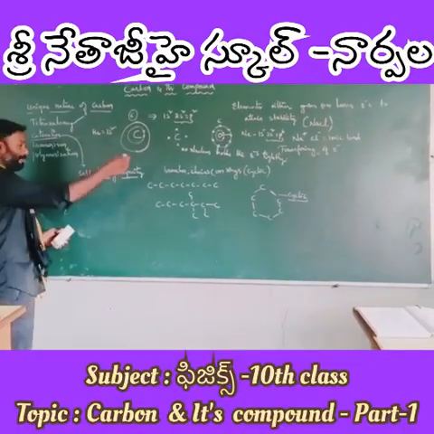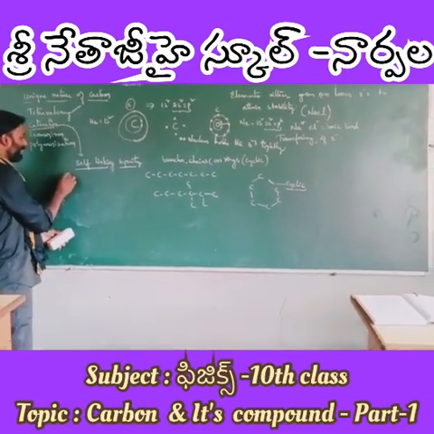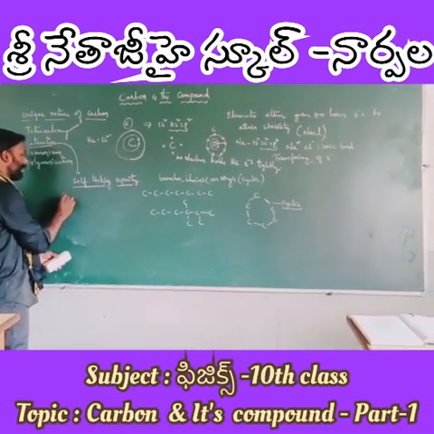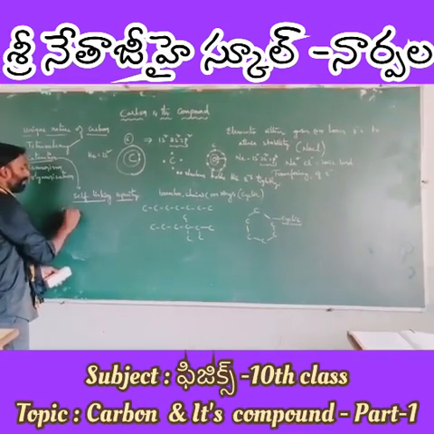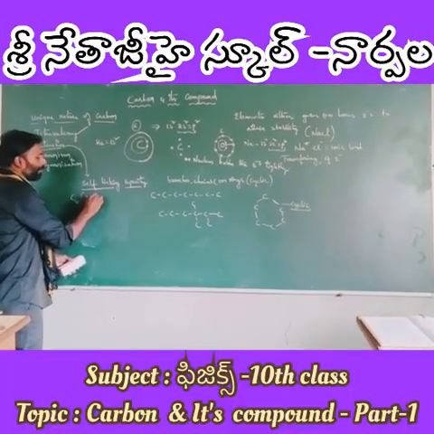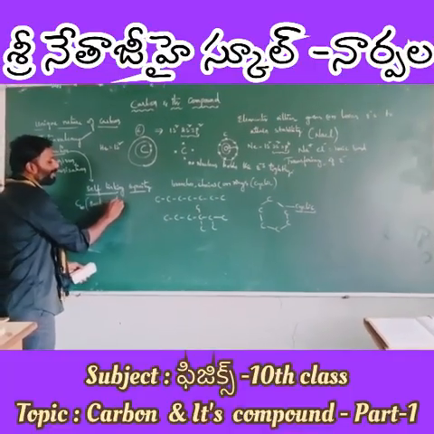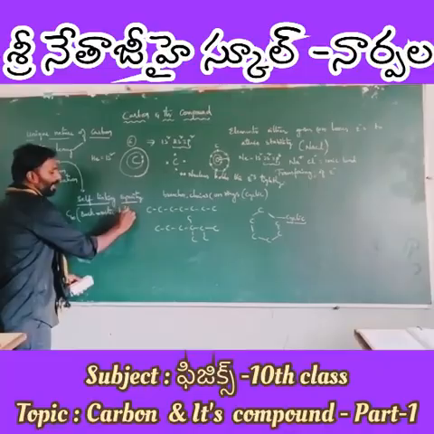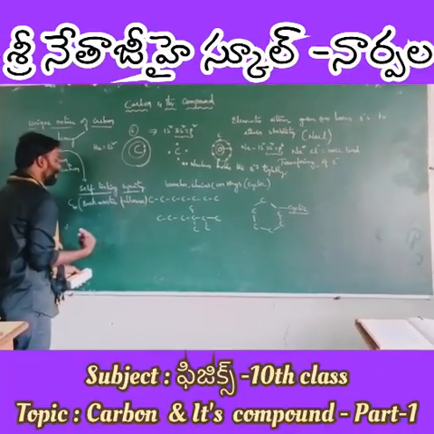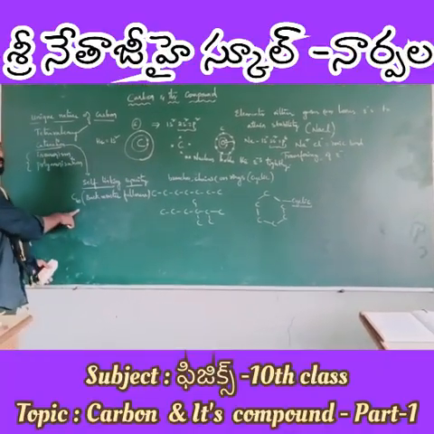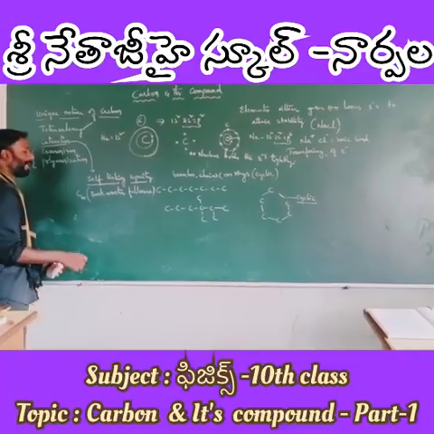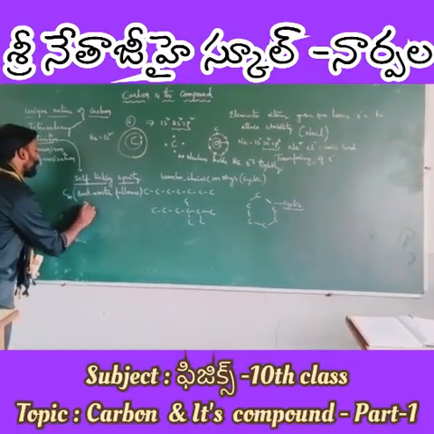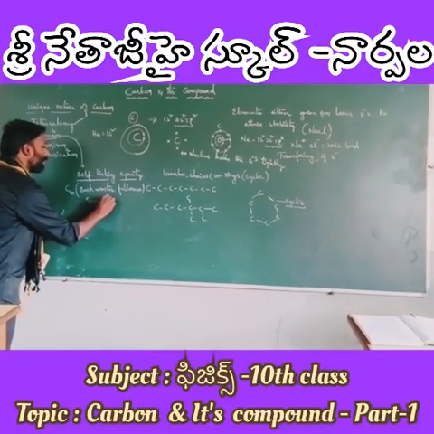Carbon can form up to a 60-carbon structure, which we call C60, Buckminster Fullerene. The 60-carbon structure is called Buckminster Fullerene, which appears to us like a soccer ball.